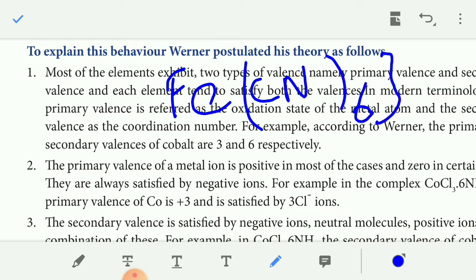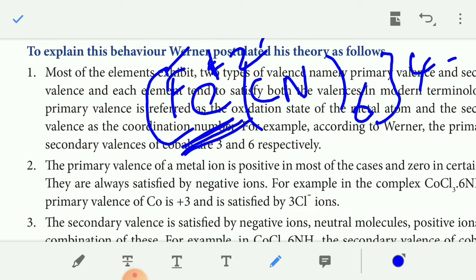[Fe(CN)6]4-, it is a complex. Here Fe is in the +2 oxidation state, so it is called the primary valency, because the primary valency of a metal atom refers to the oxidation number of the central metal atom. Primary valency represents the oxidation number of the central metal atom. This is the central metal atom.